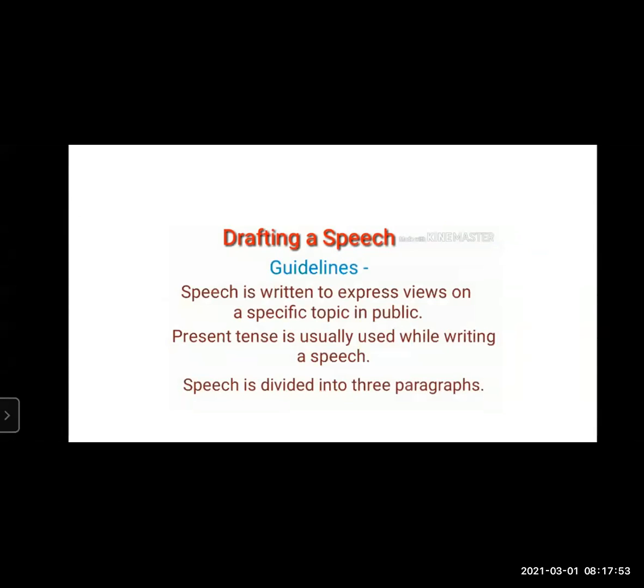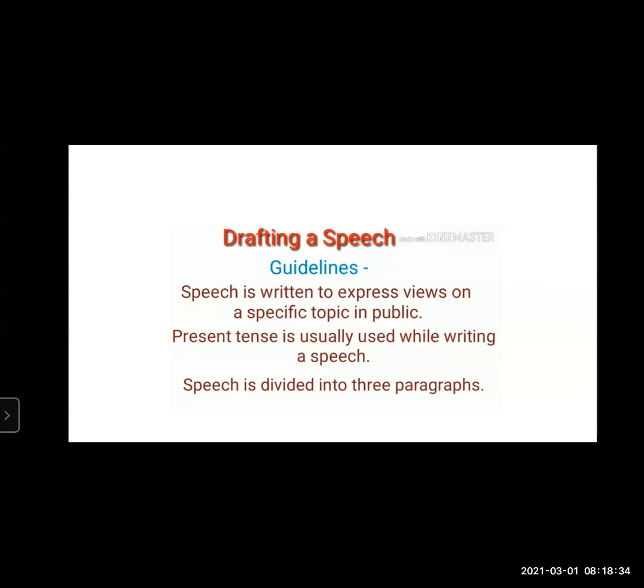Now these are some guidelines for drafting a speech. Speech is written to express views on a specific topic in public. Now, whenever you are giving a speech, you are in front of different people, the audience. Okay. And here, the topic will be given to you, and you need to express your views on that. What do you understand from that? Or what do you want to say on that given topic? Next thing is present tense is usually used while writing a speech. Because you are live in front of the audience, you have to give the speech in present tense.